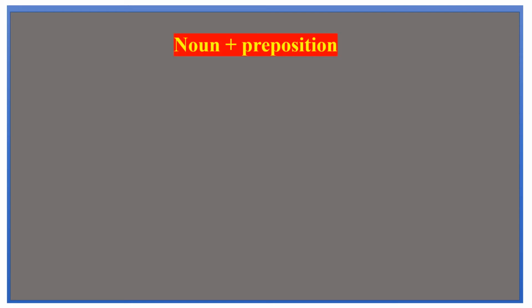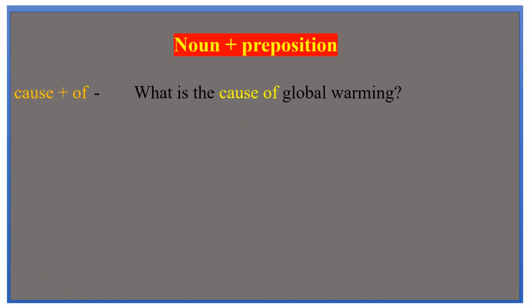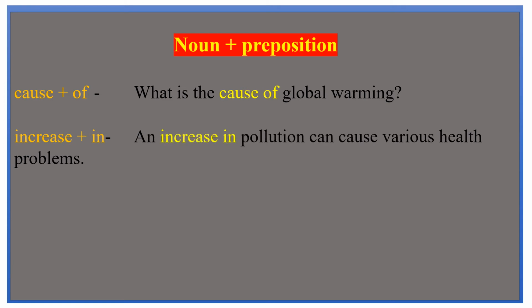Next, noun plus preposition. Cause of. Here, cause is a noun and of is a preposition. What is the cause of global warming? Cause means reason. Increase in, we know the meaning of increase, right? An increase in pollution can cause various health problems.